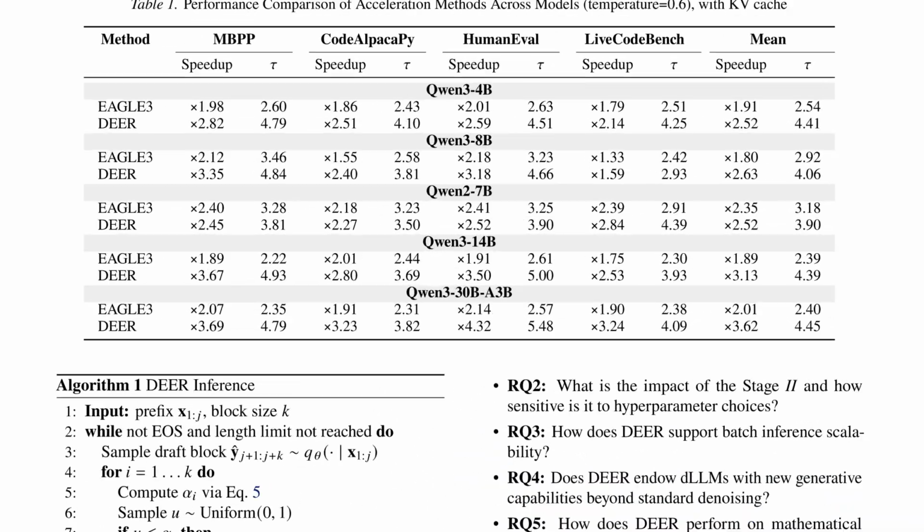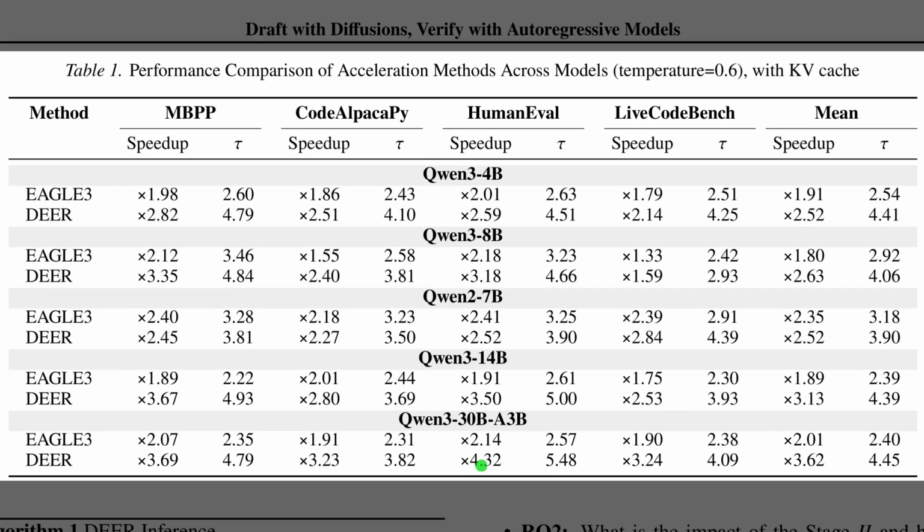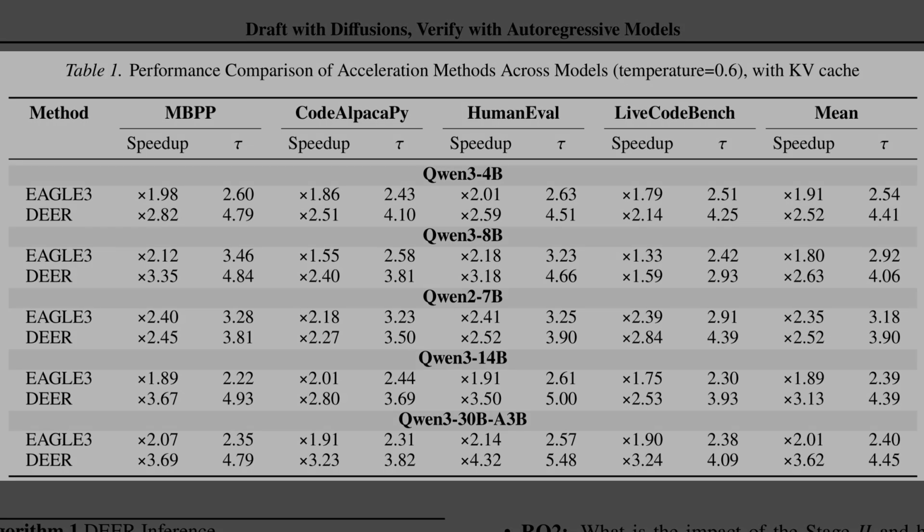Table 1 makes the speed claim concrete by showing that DEER consistently beats EAGLE-3 across coding benchmarks and model sizes. This table shows speedup and tau, where tau is the average accepted draft length, so higher tau usually means fewer verifier interventions. The full grid compares methods across MBPP, Code Alpaca PY, HumanEval, and LiveCodeBench. The Qwen3-30B-A3B block highlights the biggest gap, with DEER reaching about 4.3x speedup on HumanEval.